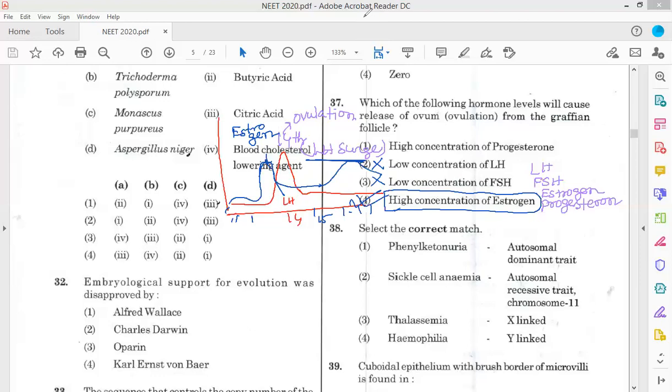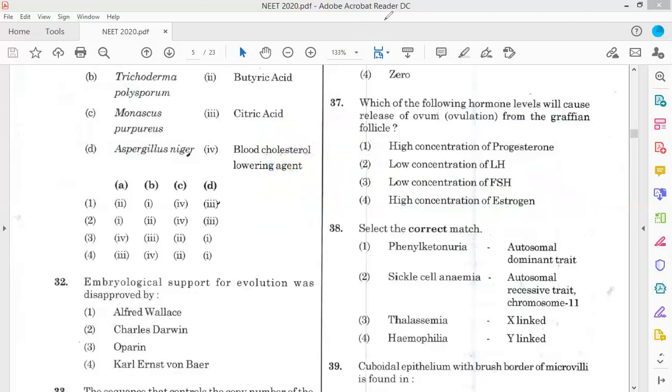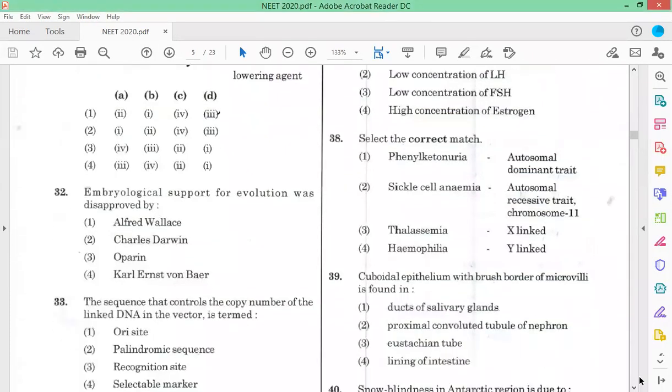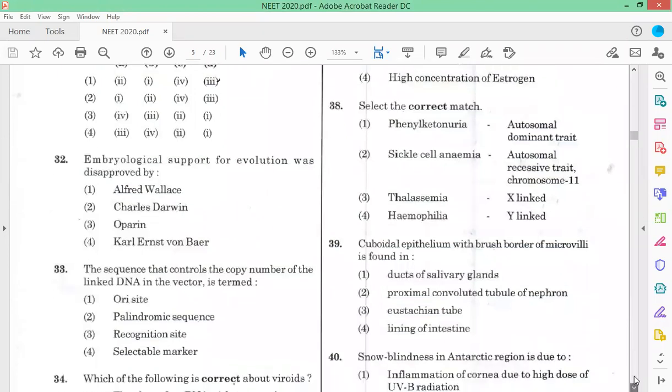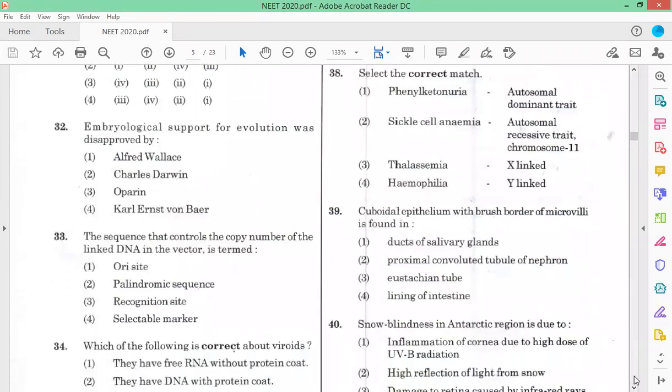Now coming to question number 38. Select the correct match. Different genetic disorders are given.